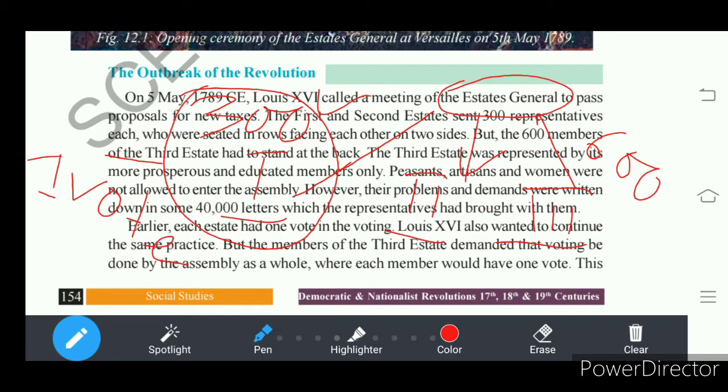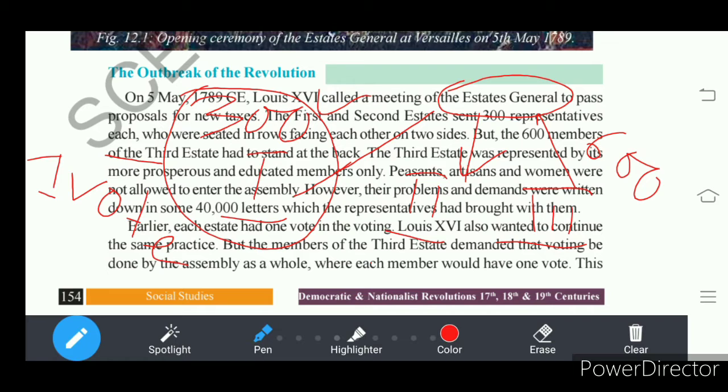And the third vote of 600 representatives of the third estate. So this was the system. In this system, whenever an act was passed, the first estate and second estate approved the bill or act proposed by the king.